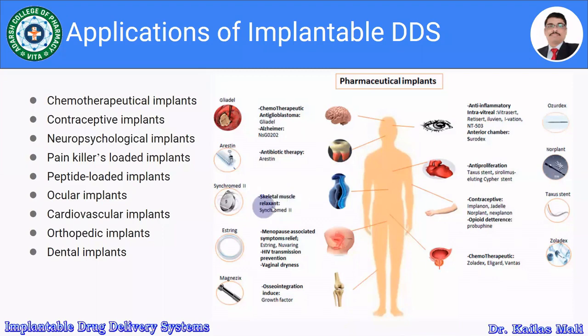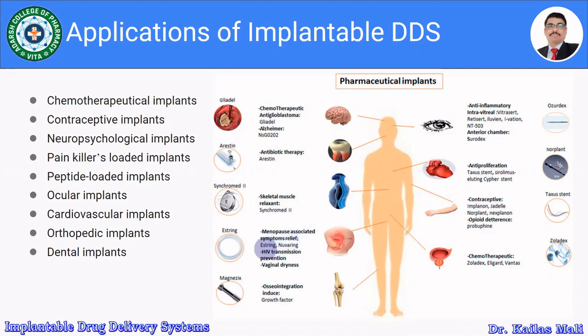The third one, in which a skeletal muscle relaxant is incorporated into the implant. The name of the implant is the Synchromed 2, right? Then the fourth one is the implant which is used for menopause associated symptoms relief.